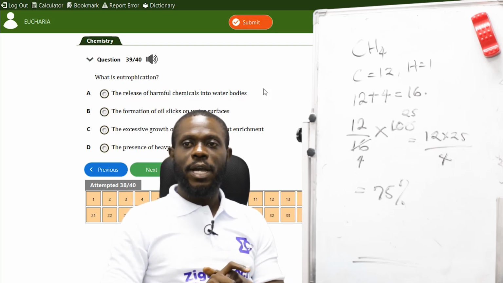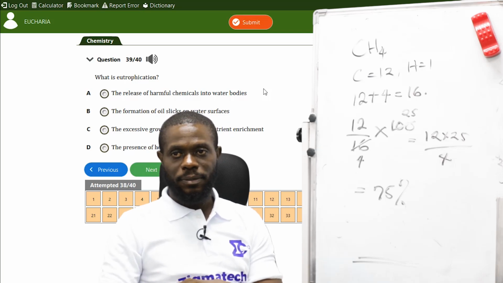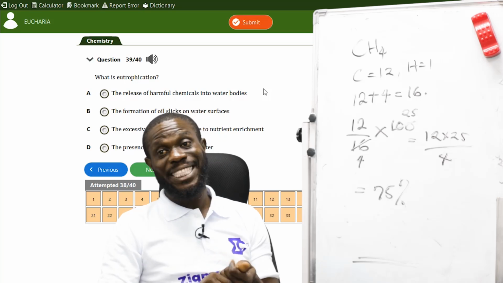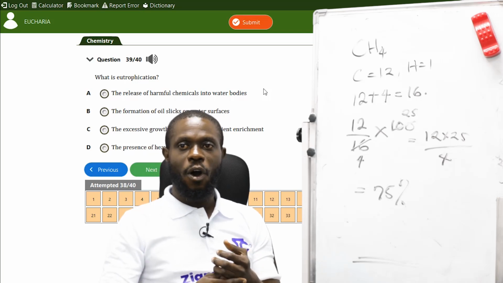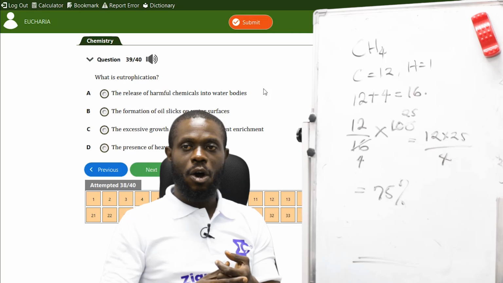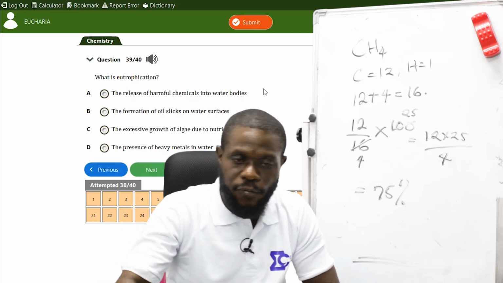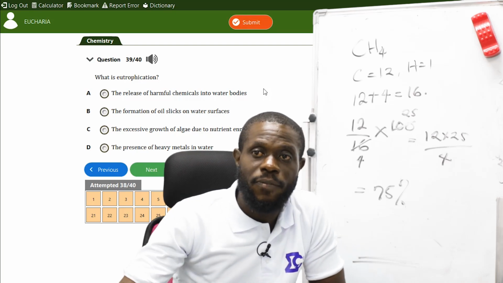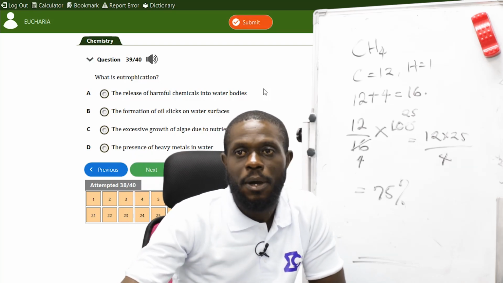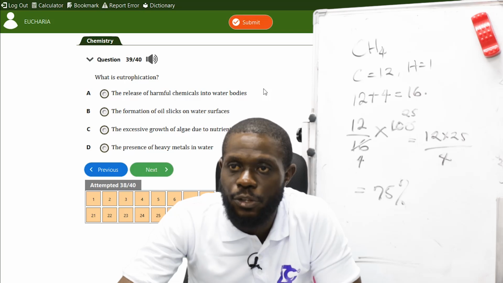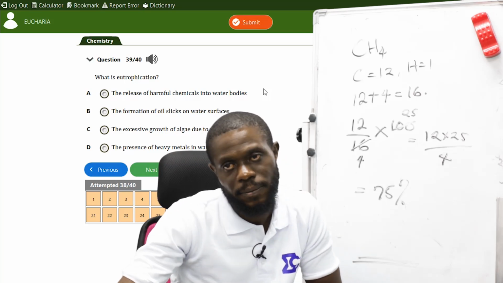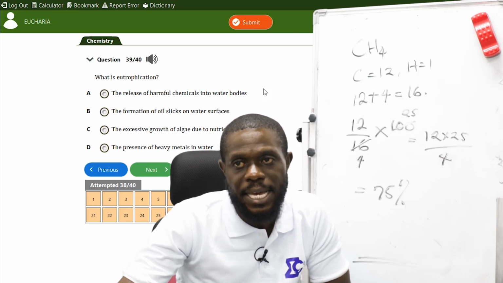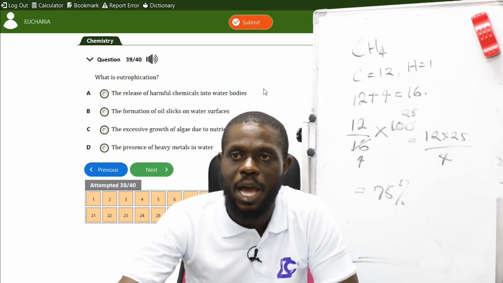when they say the release of harmful chemicals into water bodies, that's pollution. So chemicals into water, but that's aquatic pollution, not water pollution. The formation of oil slicks on water surface, that's forming a circular film according to Lord Rayleigh's law. The presence of heavy metals in water is still pollution. But the excessive growth of algae due to nutrient enrichment, eutrophication is the excessive growth of algae due to nutrient enrichment.